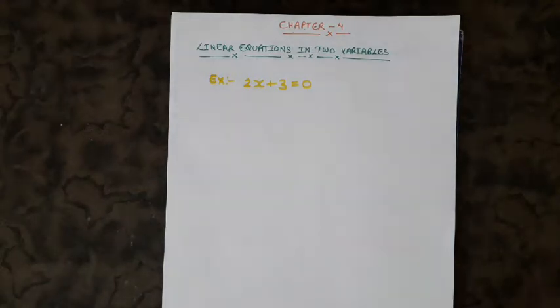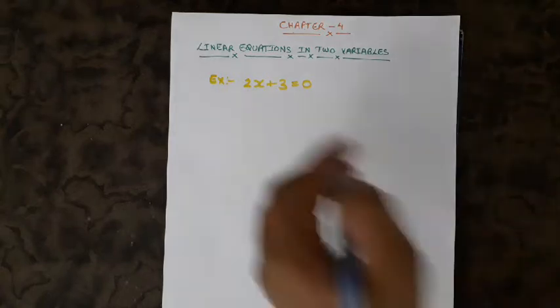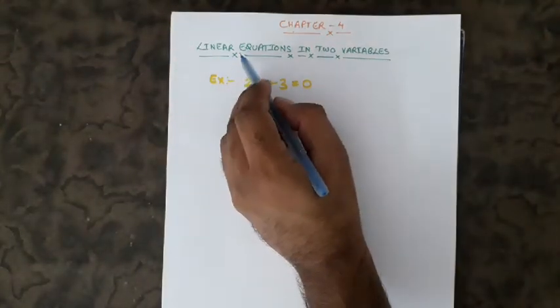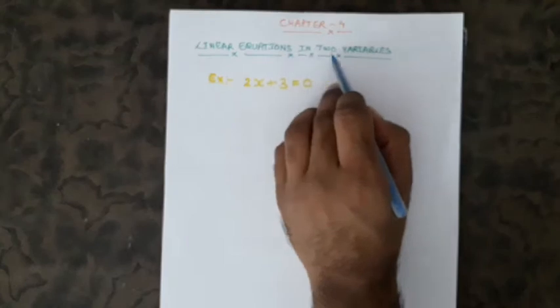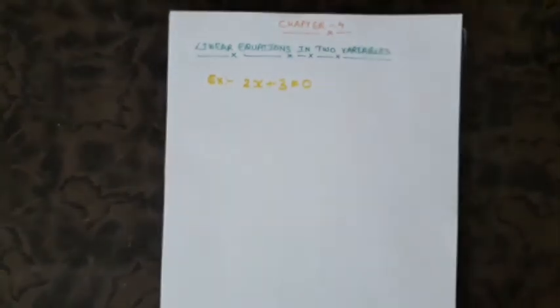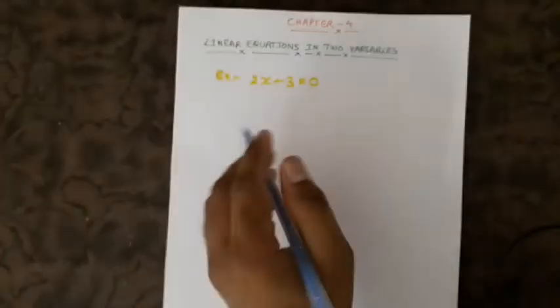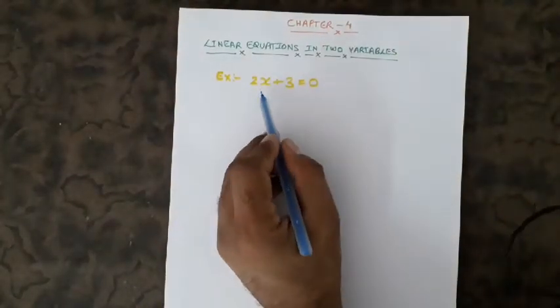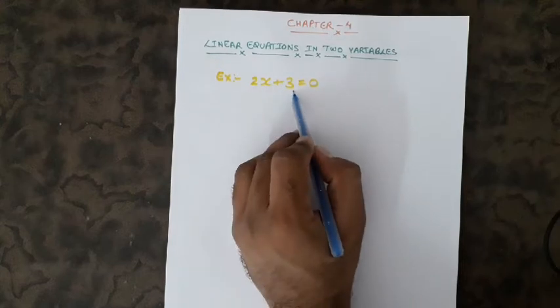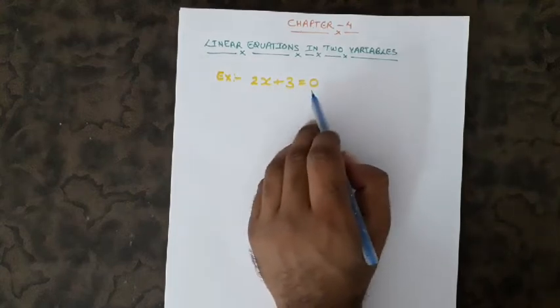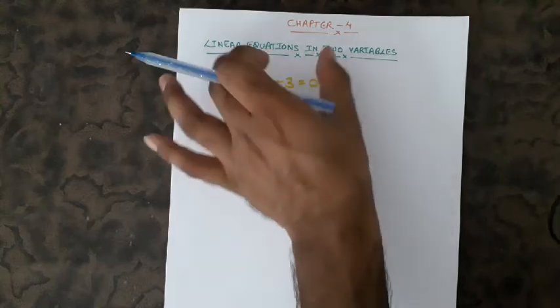Before starting, first we'll understand what is the meaning of linear equation, what is the meaning of the name of this chapter, linear equation in two variable. Okay, so here I have taken an example of a linear equation in one variable. Let us understand what is the meaning of this name.